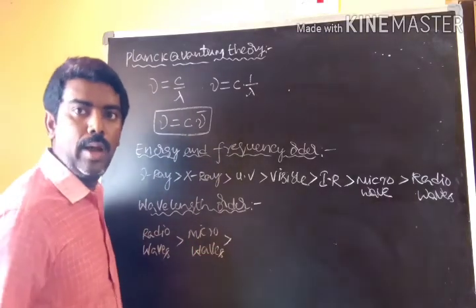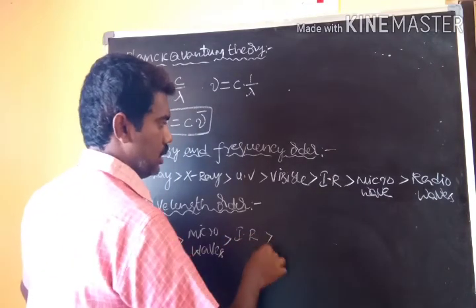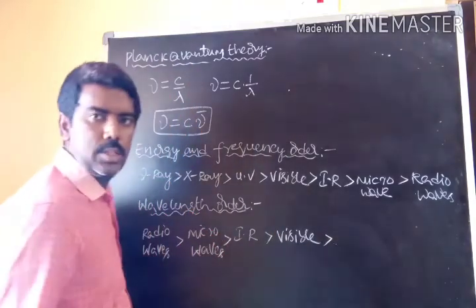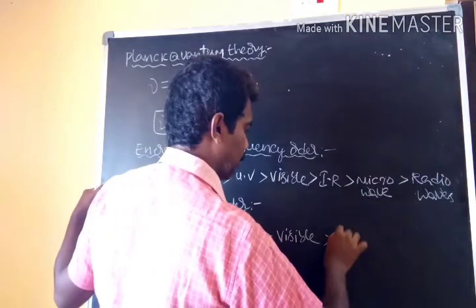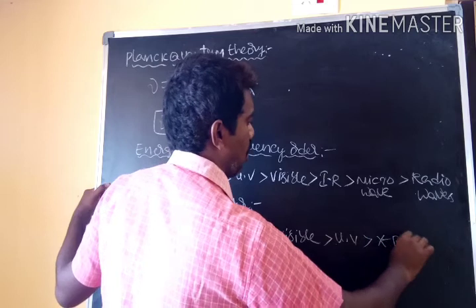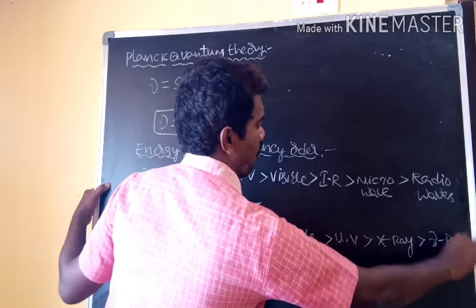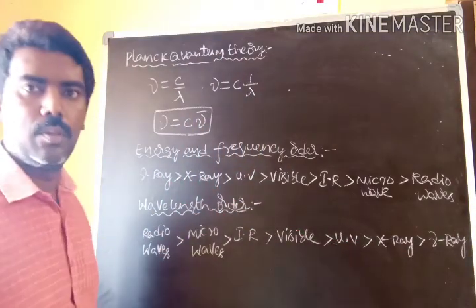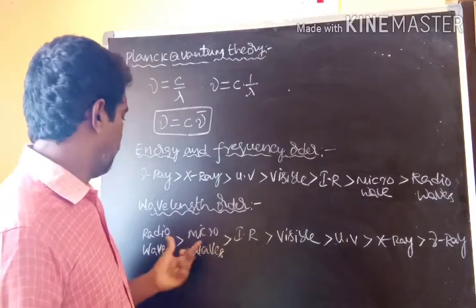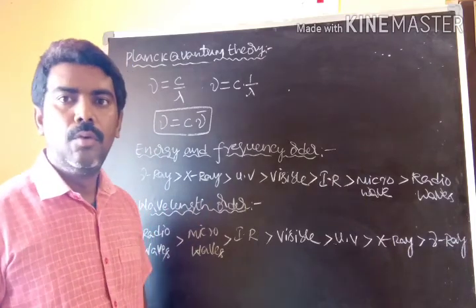After the microwaves, IR radiations. After the IR radiations, the visible region. After the visible region, ultraviolet. After that, X-rays. And after that, gamma rays. So this is the order of the electromagnetic radiation when taking the wavelength, and when taking the energy and frequencies.